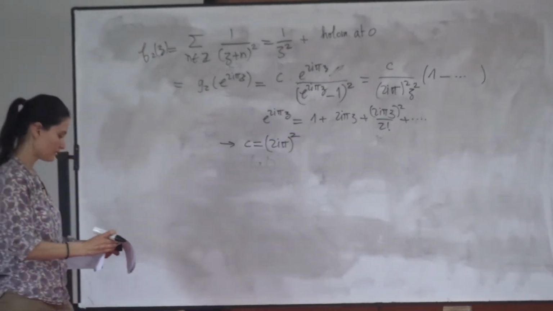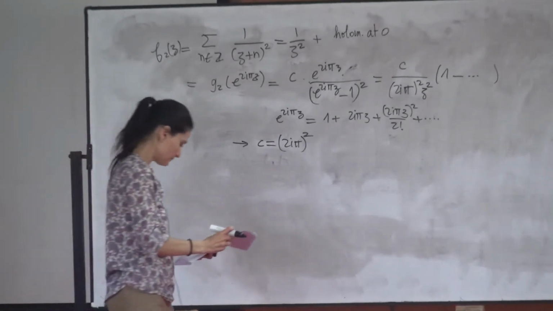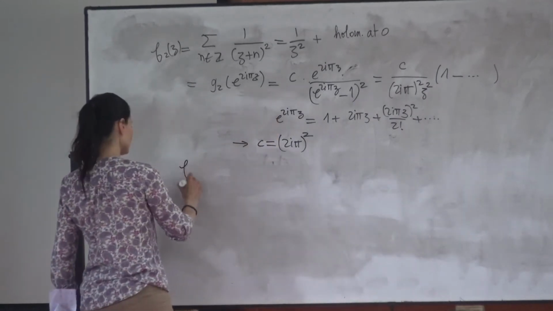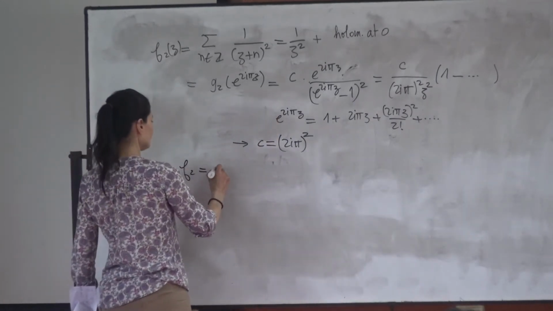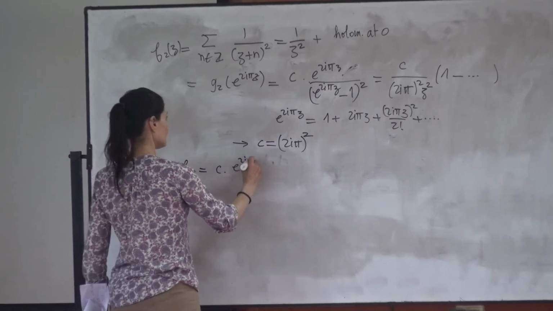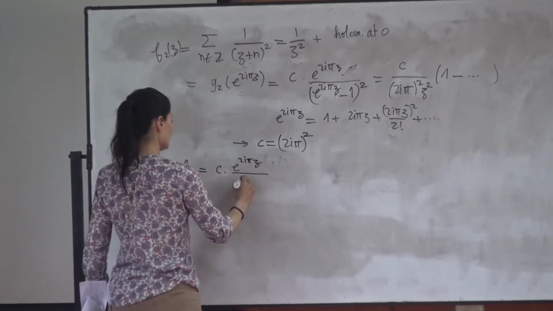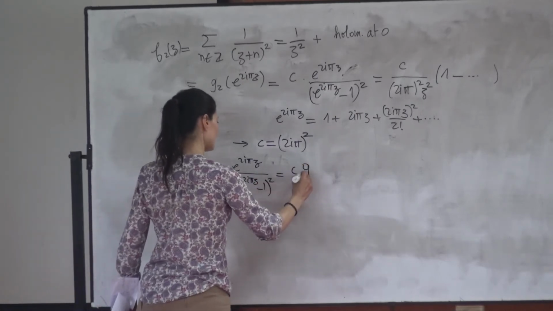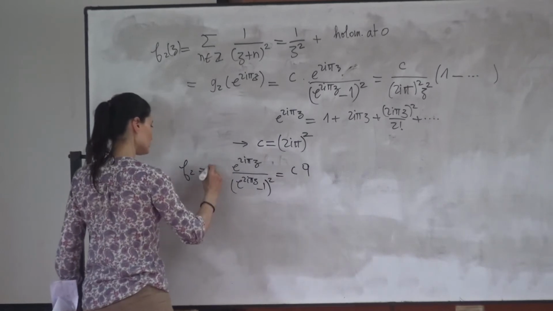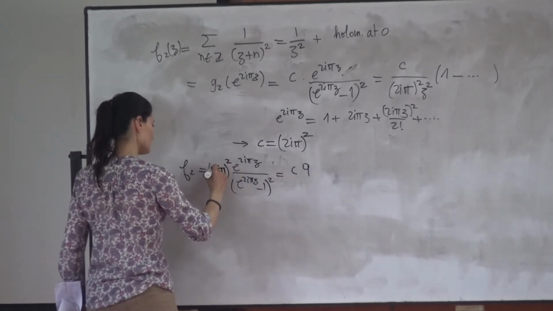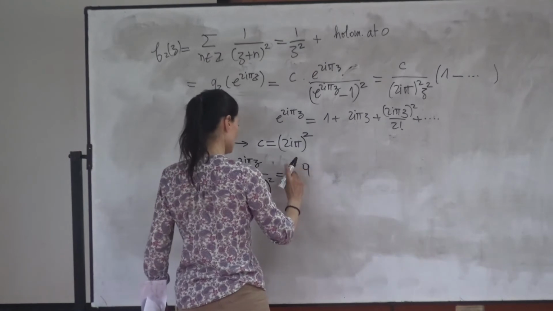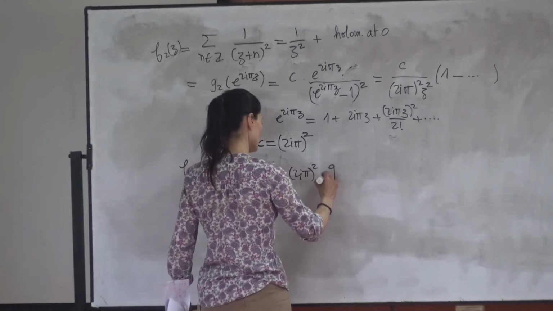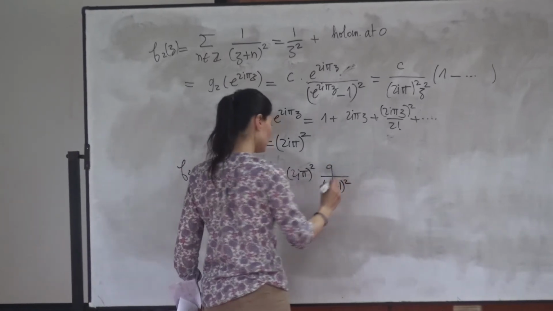So we finally showed the following formula. We finally showed that F2 is equal to C times this, and C is equal to (2 pi i) to the square. So this is (2 pi i) to the square times q over (q minus 1) to the square.